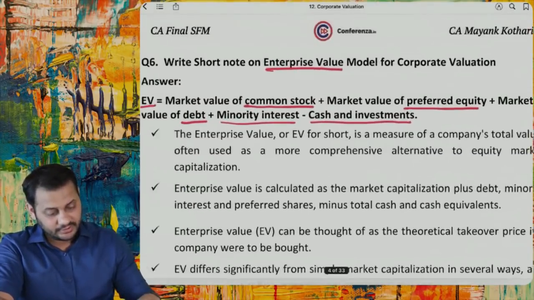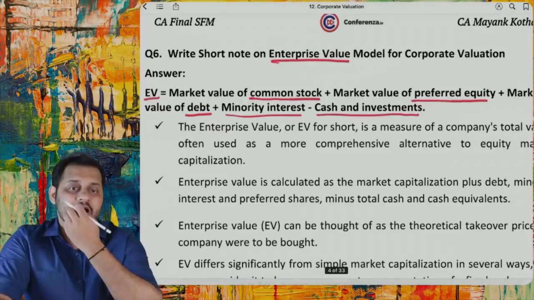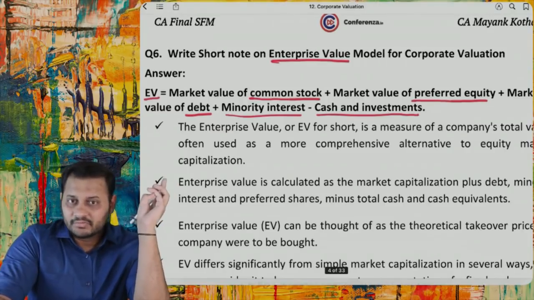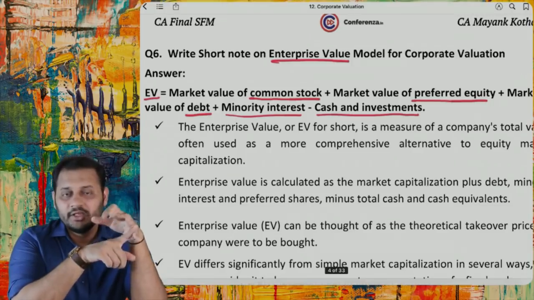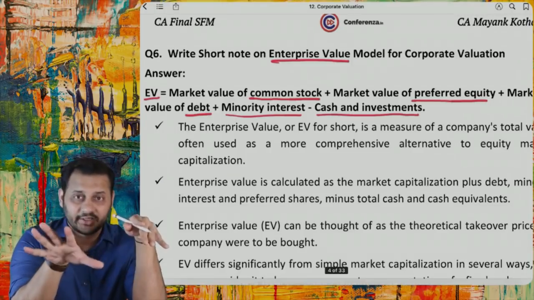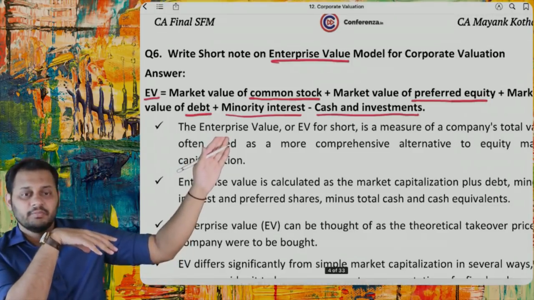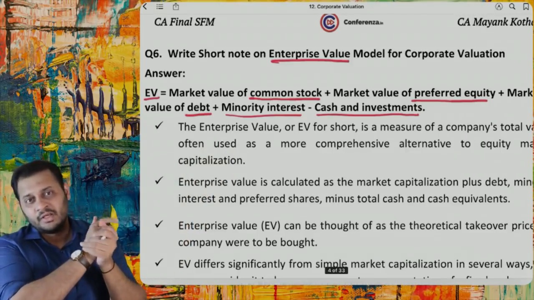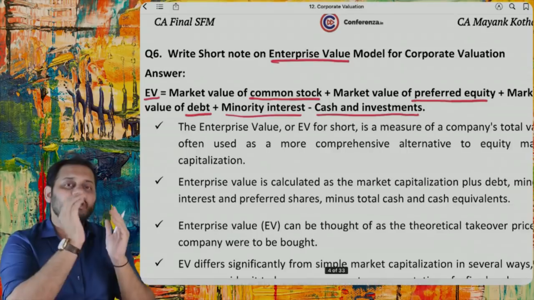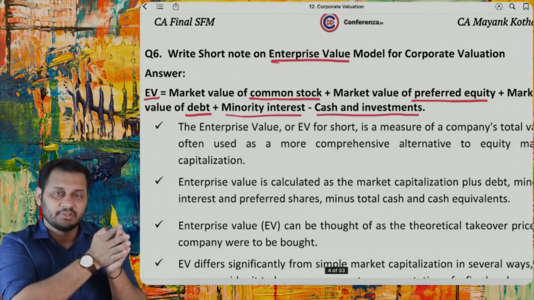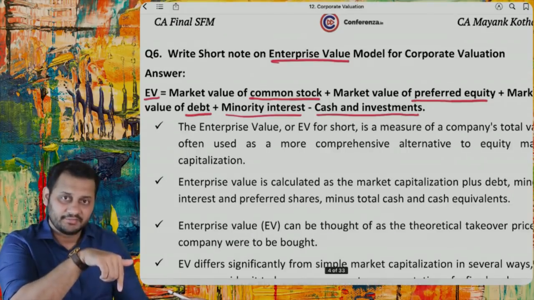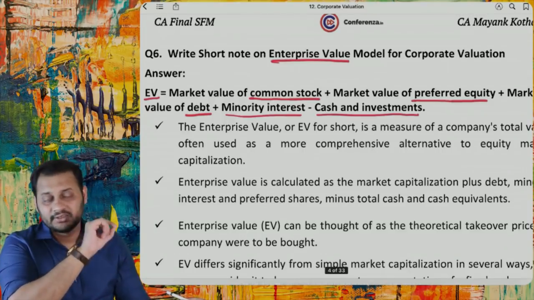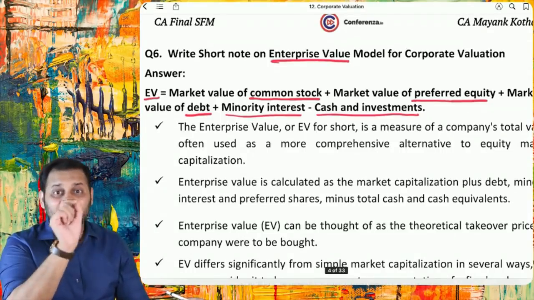Then comes the enterprise value model. EV is equal to market value of the common stock plus preferred equity plus value of the debt. Equity, debt, preference shares, market value of all these three, then add minority interest and then deduct the cash and investment. Basically, you are not just calculating the value of the equity in enterprise value. You also calculate that after acquiring this company, what all the payments and liabilities and assets will be there on your side in cash.